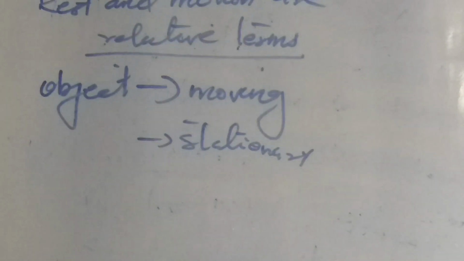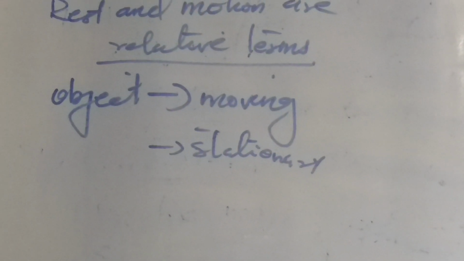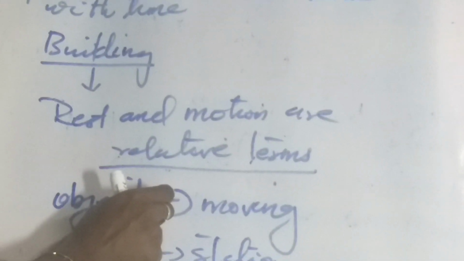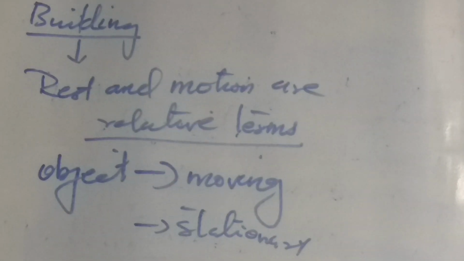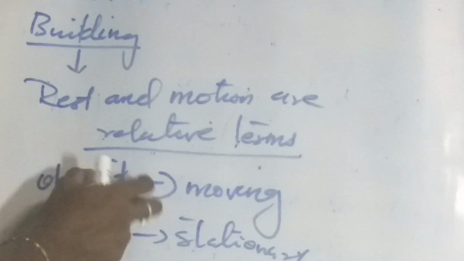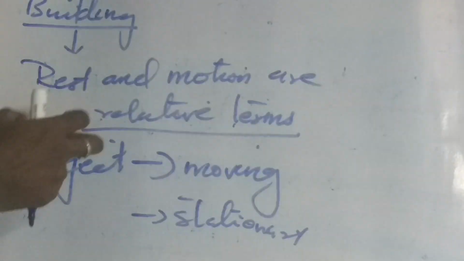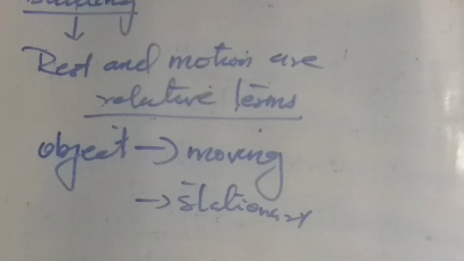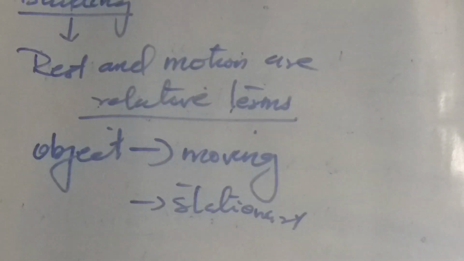So motion and rest can be considered as relative terms. Why can motion and rest be considered as relative terms? An object may appear to be moving for one person and the same object appears to be stationary for some other. So motion and rest are relative terms.